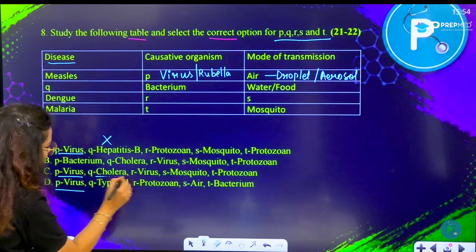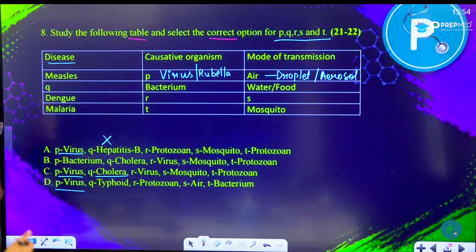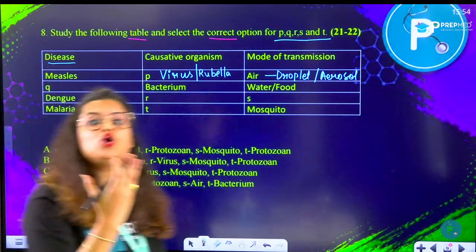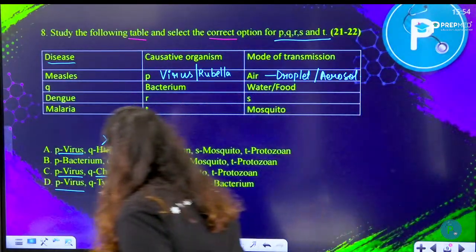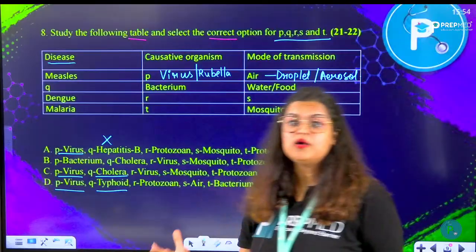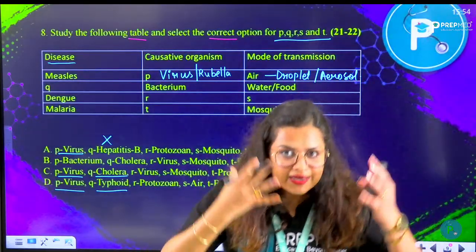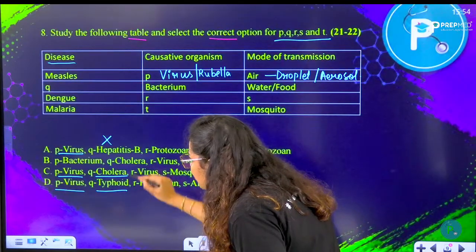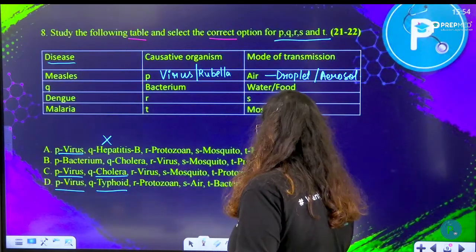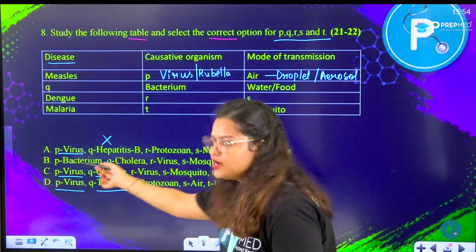Yes, cholera can be an answer. Cholera is a bacterial disease caused by Vibrio cholerae. Followed by typhoid. Yes, typhoid is also a bacterial disease caused by Salmonella typhimurium. That is also correct. So there could be 2 of these could be the option. Of course, first can't be. B, of course, can't be an answer.